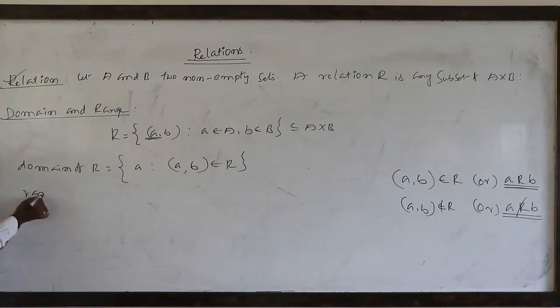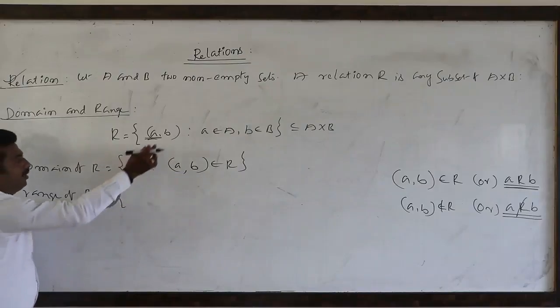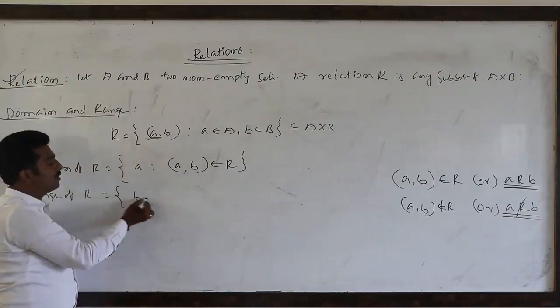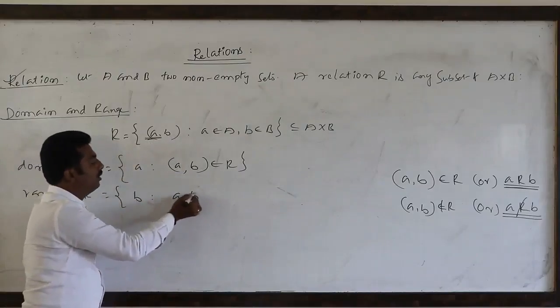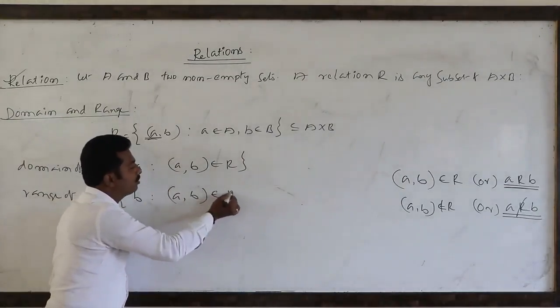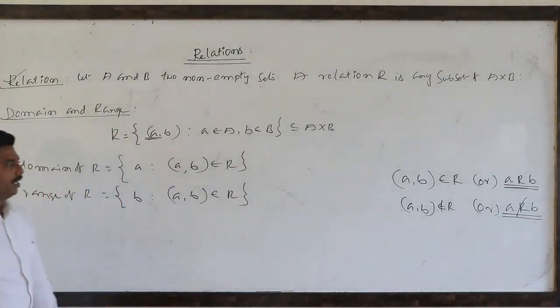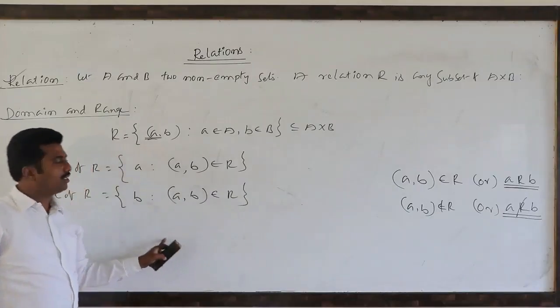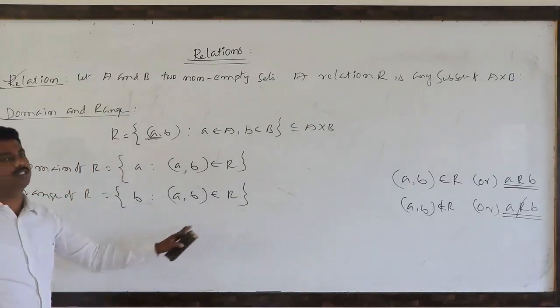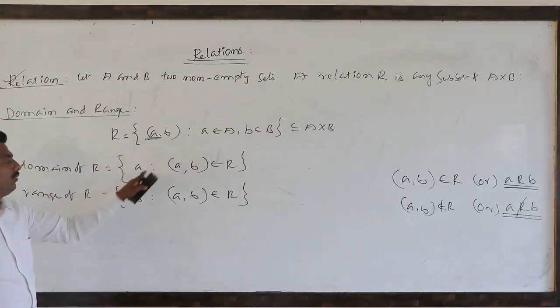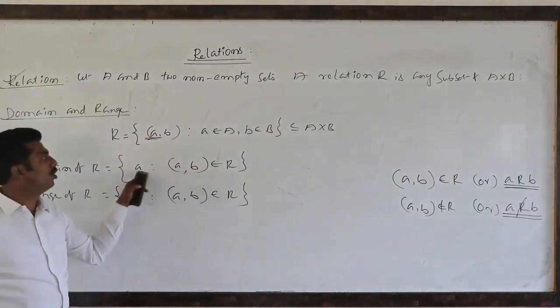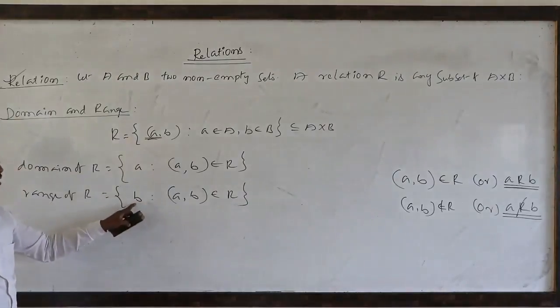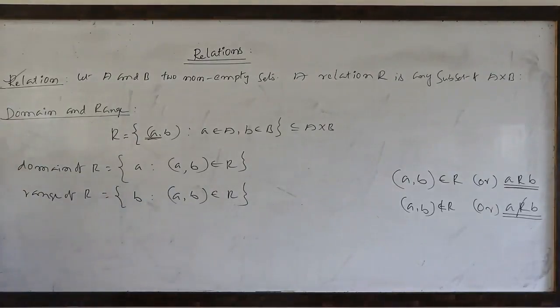Then what is the range? Range of capital R means the set of all the second components b when (a, b) belongs to capital R. A relation is a set of ordered pairs. So the set of all the first components is nothing but the domain, and the set of all the second components is nothing but the range.